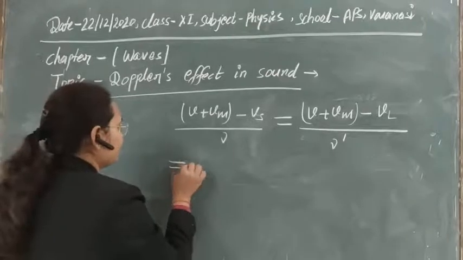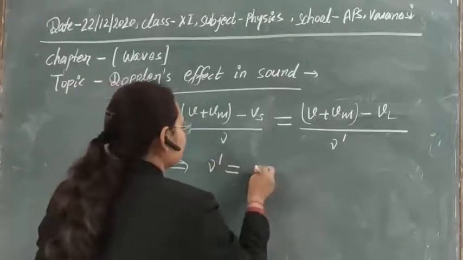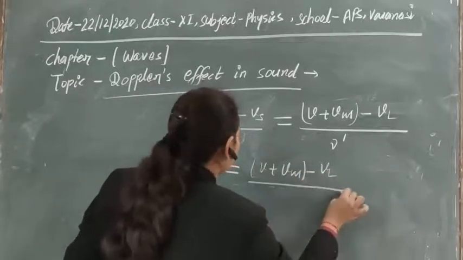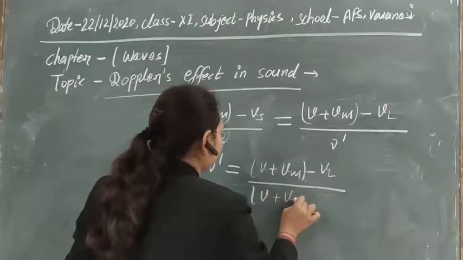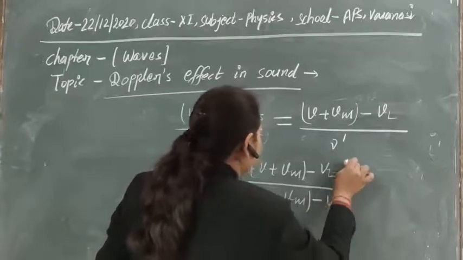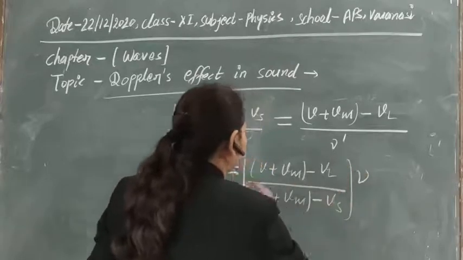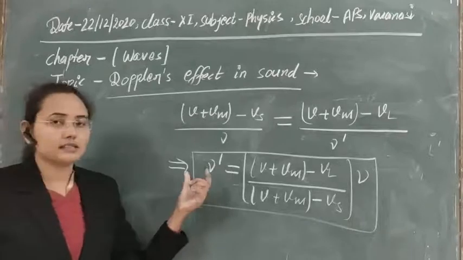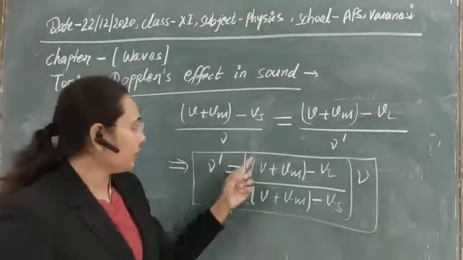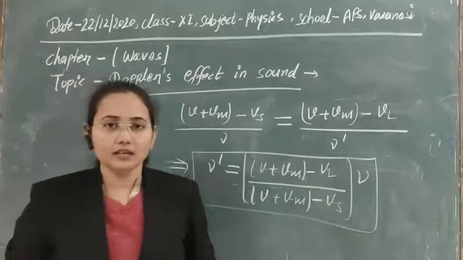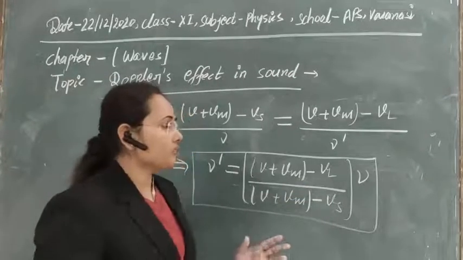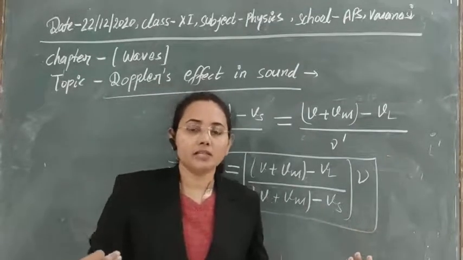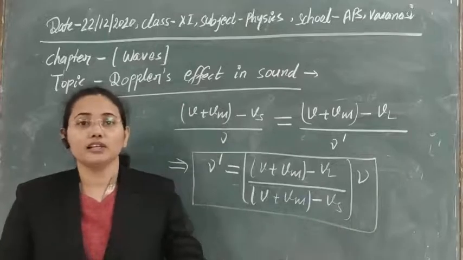Now what is the value of nu dash? This is (V plus Vm minus Vl) divided by (V plus Vm minus Vs) into nu. So this is the formula for the apparent frequency that is heard by the listener due to any relative motion between source and listener. Whenever the source is moving, whenever the listener is moving, they are approaching each other, they are going far away from each other, they are moving in the same direction or moving in the opposite direction.